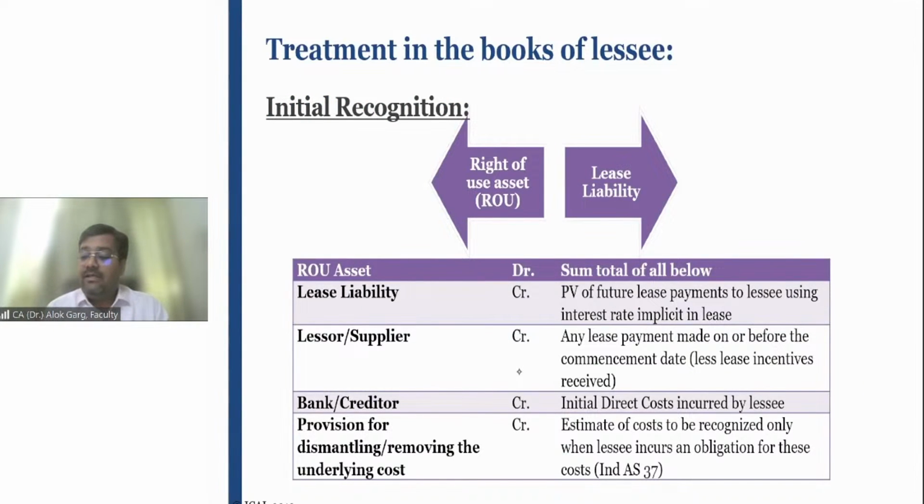Now, friends, we'll discuss the heart of the standard. While discussing the heart of the standard, it is something which is new in Ind AS 116. It is something which has impacted the entire globe for lease accounting. That accounting treatment in the books of the lessee has completely been changed, right? So it's 8:16 now. Let's have a 5 minutes break and then we will continue and discuss the accounting treatment in the books of the lessee. Let's have a 5 minutes break.